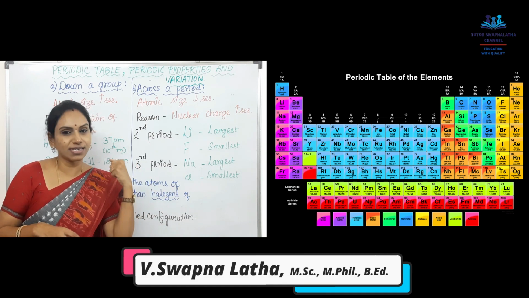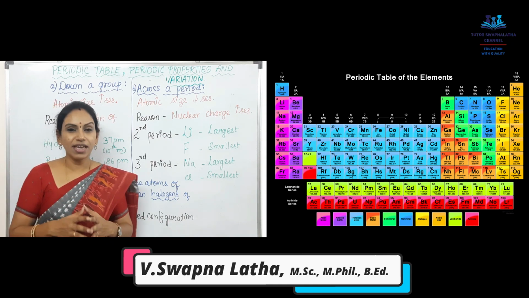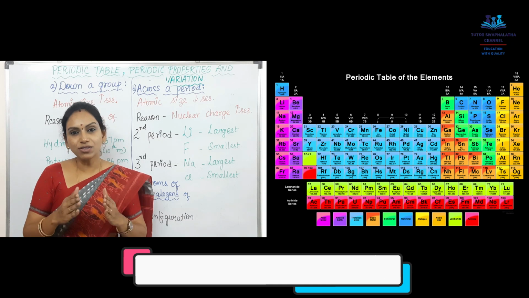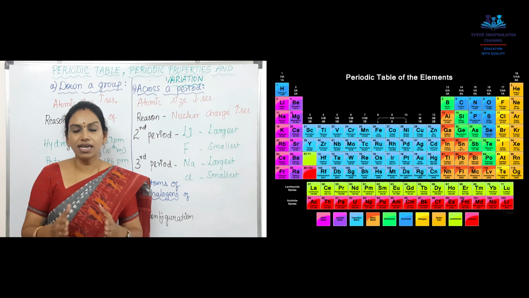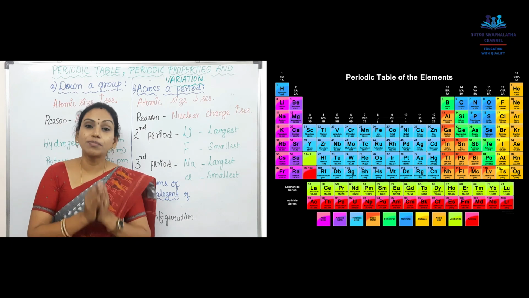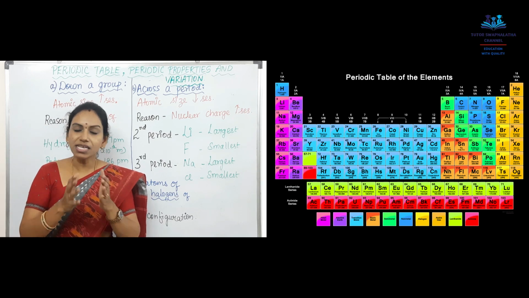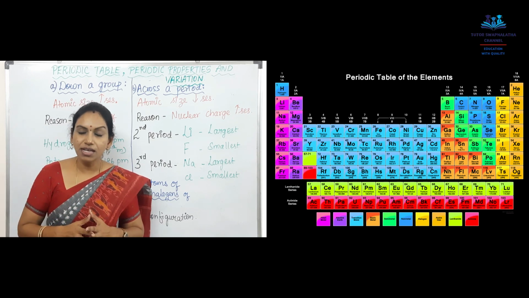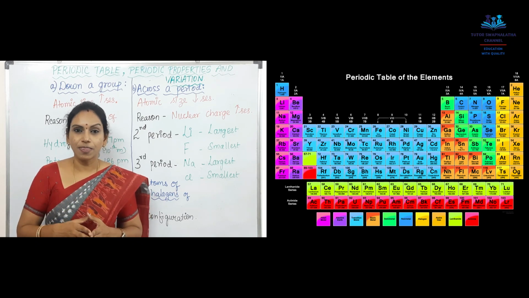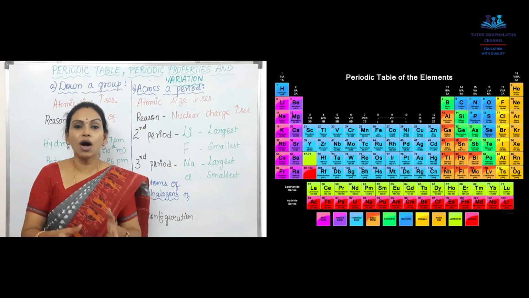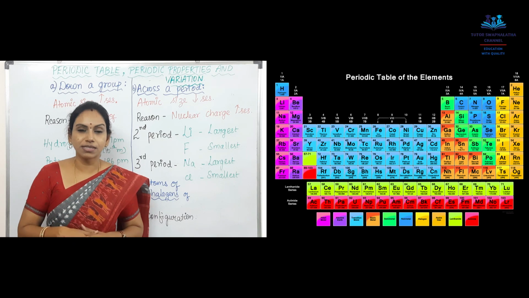So that's all for this video for today. Hope you all understood chemistry chapter 1 of ICSE class 10, that is your periodic table and periodicity. And in my next video, I will be discussing a few other periodic properties and their variation across a period and down the group clearly, with many examples.